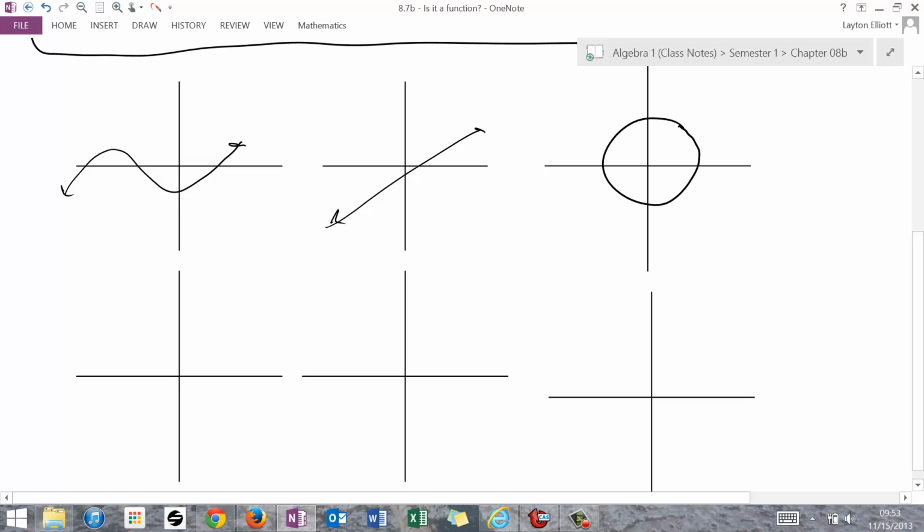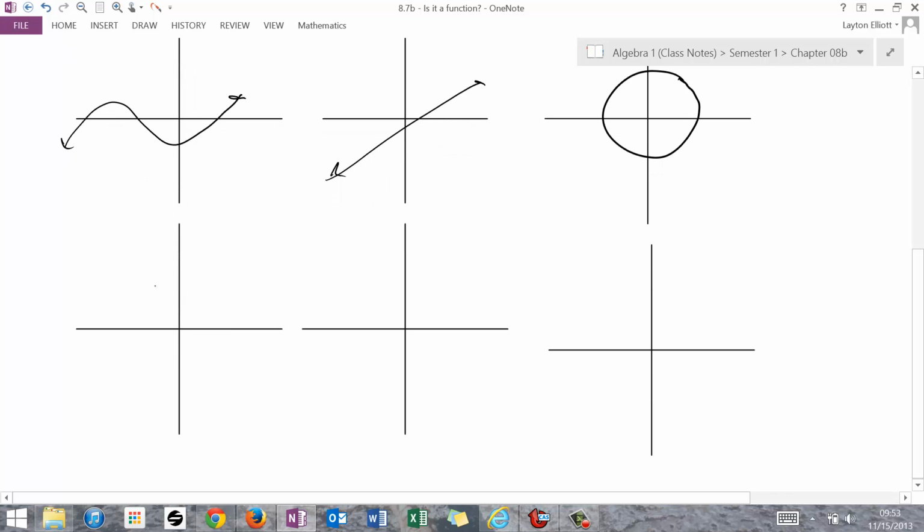Let's draw a circle. Then let's draw an upside down parabola. Then we're going to do a vertical line, also a straight line. And then we're going to do a collection of points on this last one. Done like this. And I'm going to make sure that 2 of those points are perfectly vertical of each other, because we're going to discuss this.